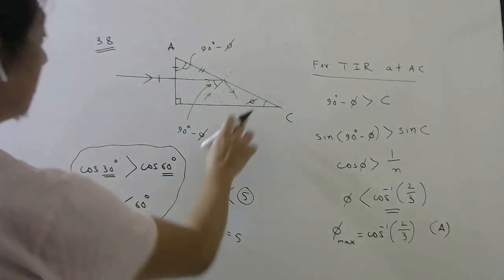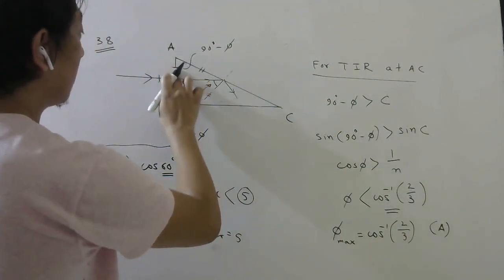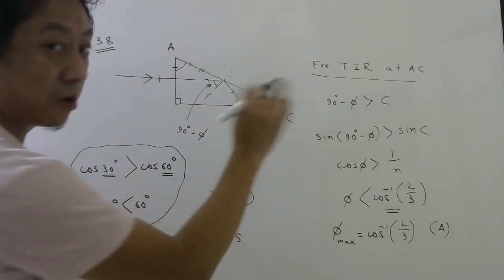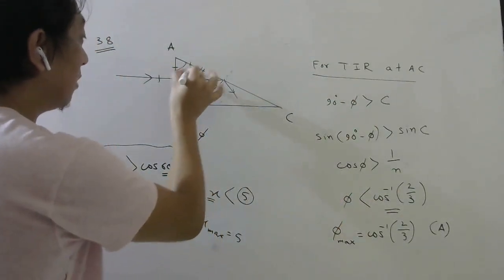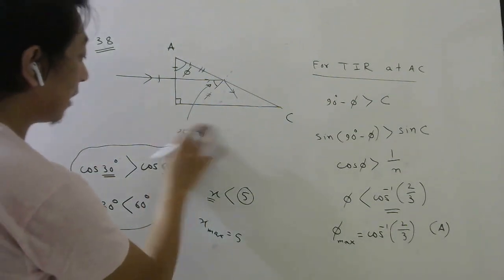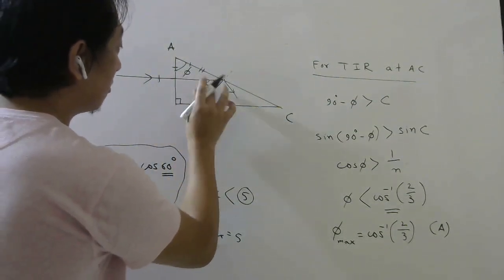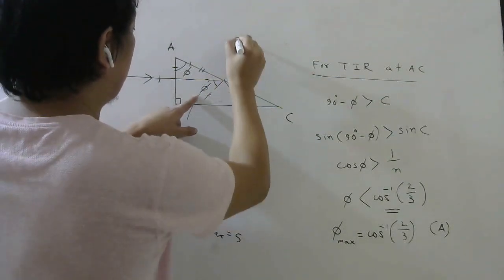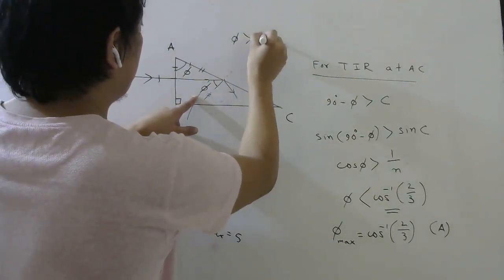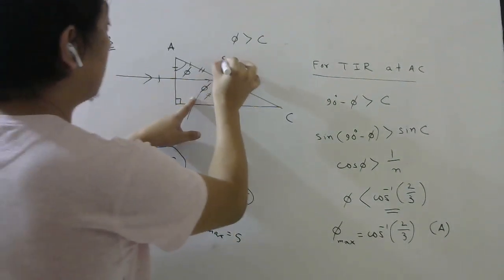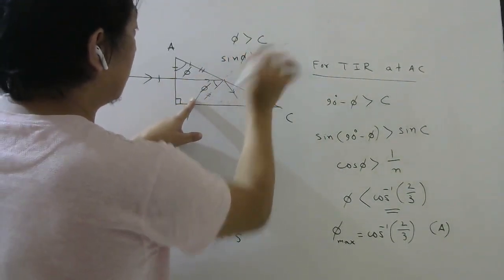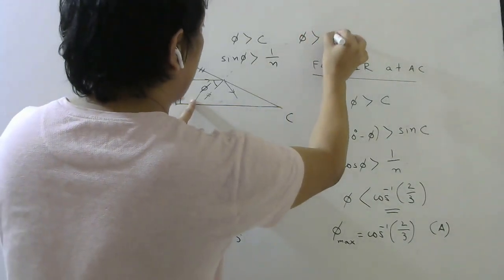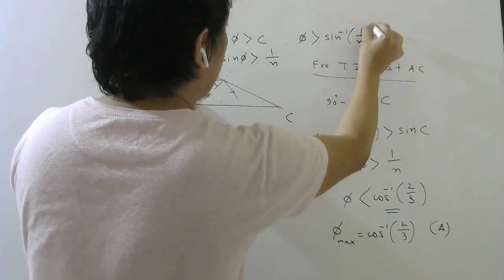Now if they had mentioned 5 not here but here, suppose, first you write this, pause the video and write. If this angle was mentioned 5, then don't write 90 minus 5. If that is 5, this is also 5. So now what is the condition for TIR? Now phi should be greater than C. So sin phi should be greater than sin C. Sin C is 1 by n. That means phi should be greater than sin inverse 1 by n.